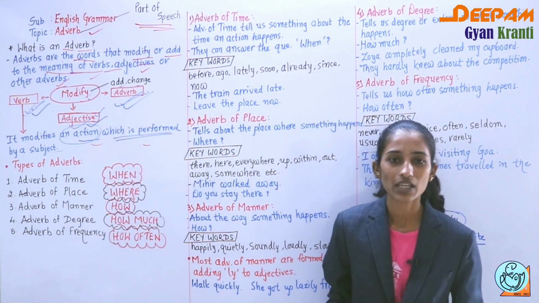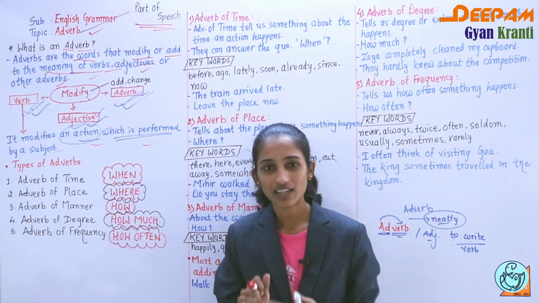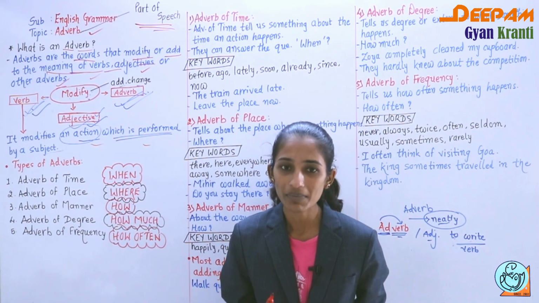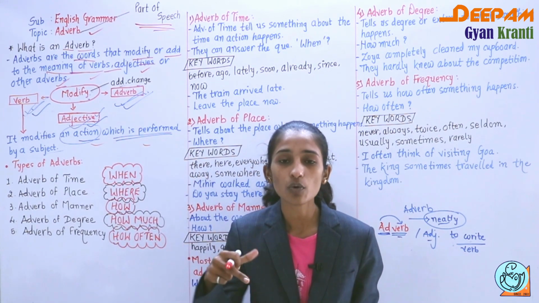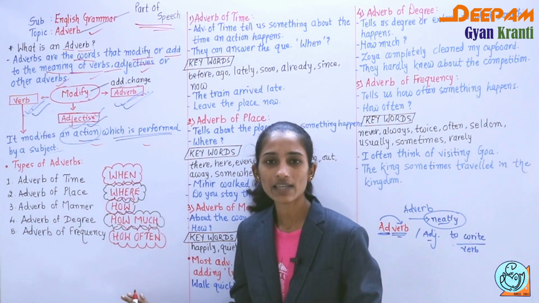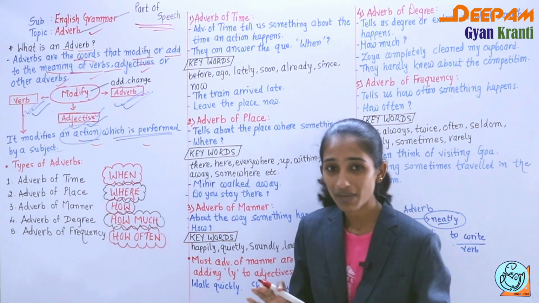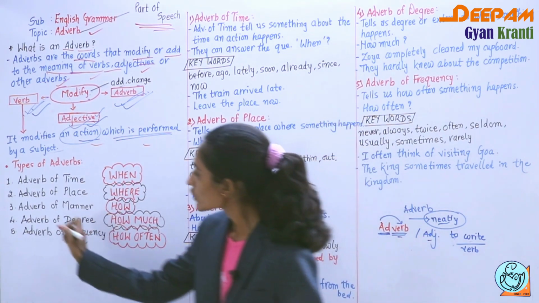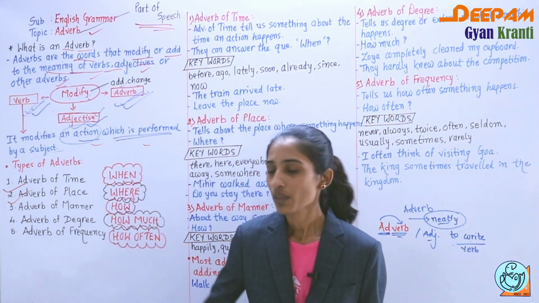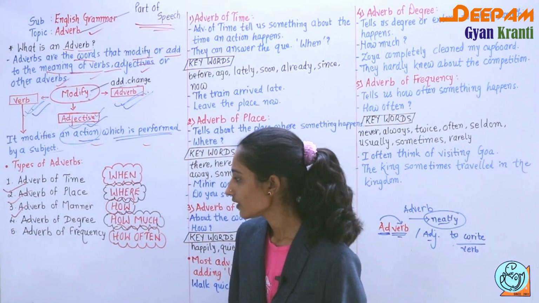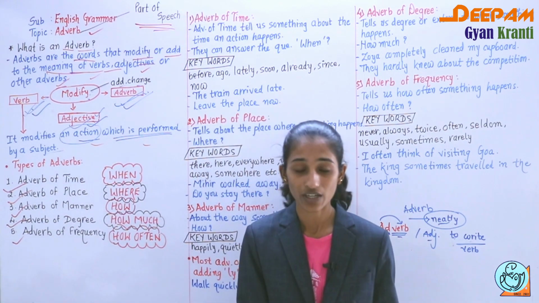Now, types of adverbs are very important. In the exam, sentences are given to you, and from those sentences you first have to find the adverb and mention its kind, that is, which kind that particular adverb belongs to. So it is very important to learn. Basically we can divide adverbs into 5 main parts. The first is adverb of time, second adverb of place, third adverb of manner, fourth adverb of degree, and fifth adverb of frequency.